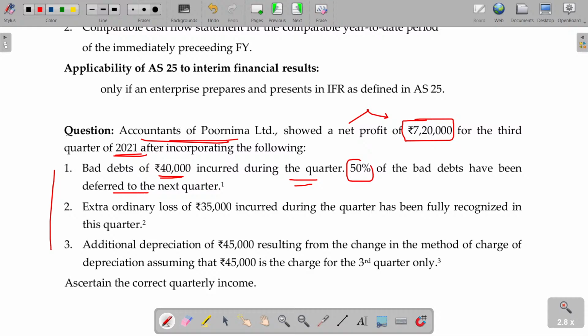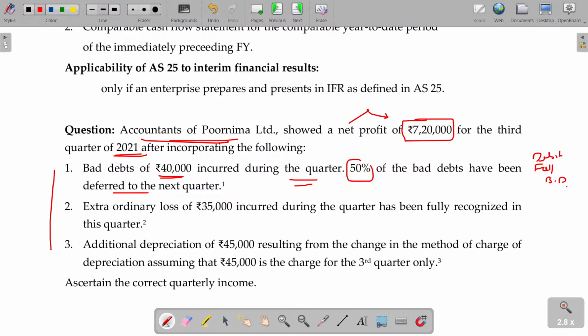How? Matching concept says whatever the expenses for this quarter, you have to debit in the same quarter. So it should be adjusted. Debit full bad debt in this Q3 itself. Now, extraordinary loss 35,000 happened during the quarter has been fully recognized. This loss is for that quarter only. No, they have to recognize fully, so what they have done is correct.